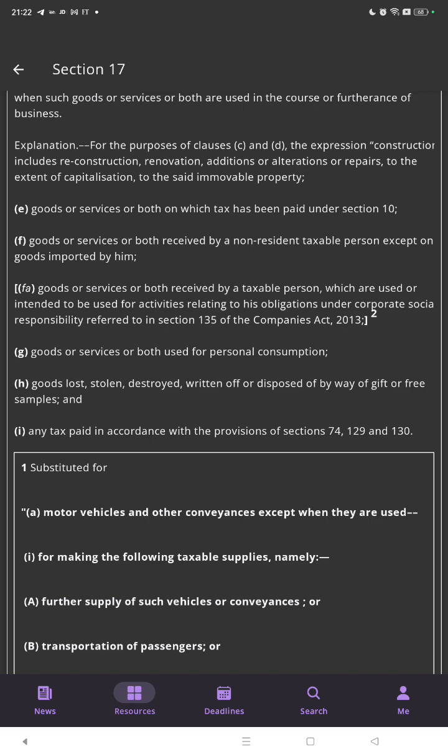The goods or services or both received by a taxable person which are used or intended to be used for the activities relating to his obligation under corporate social responsibility referred to in section 135 of the Companies Act 2013. The goods or services or both used for personal consumption.